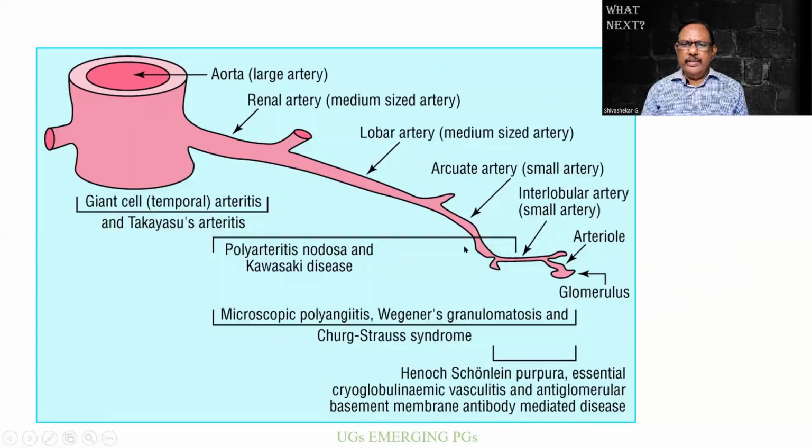The small arteries can be affected in a case of microscopic polyangiitis, etc. Finally, the small arterioles or even the glomeruli can be affected. Multiple capillaries can be affected too. Therefore, we should be familiar with the age and then the caliber of the blood vessel. Third one should be the distribution.